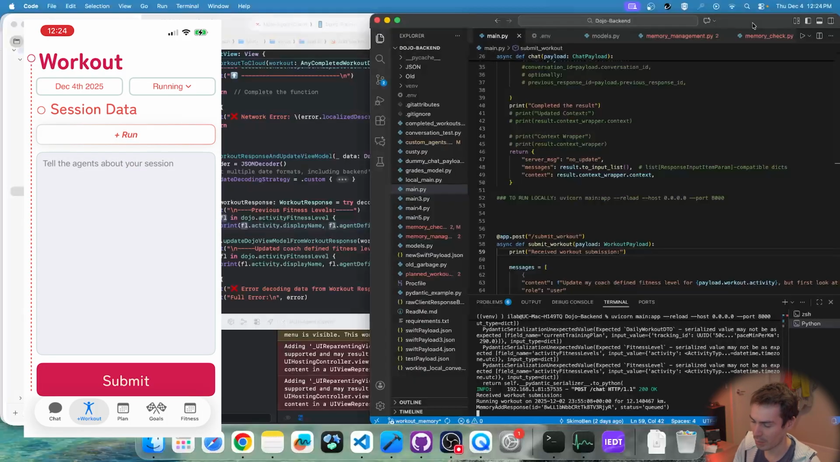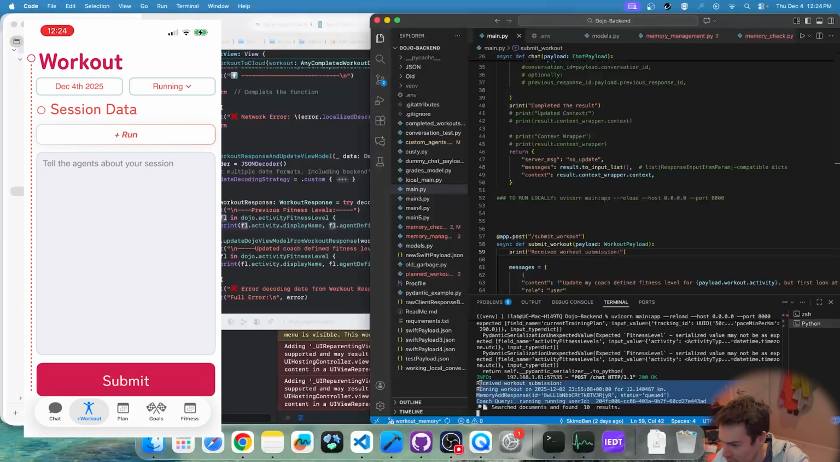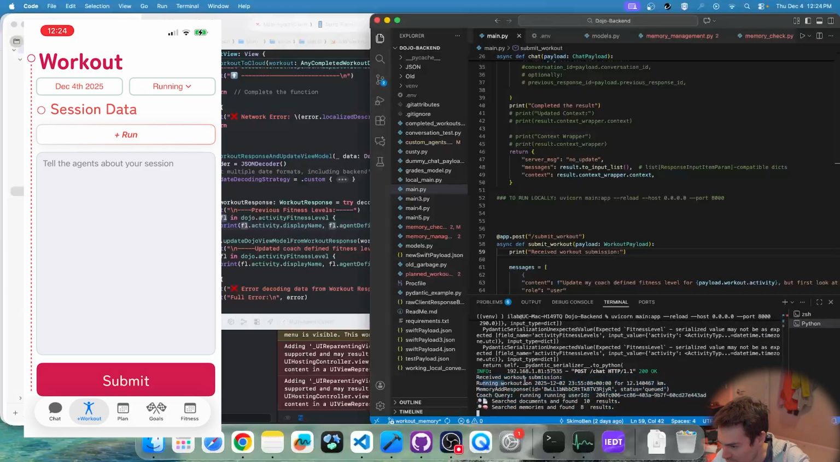Okay, so it says workout saved. The workout has been persisted to the device's storage so that I can see it later on the phone. But you can also see at the endpoint here on the back end, it says received workout submission. Running workout for 12K, memory response added. So it's actually added my workout to the vector storage in Supermemory, which is cool.